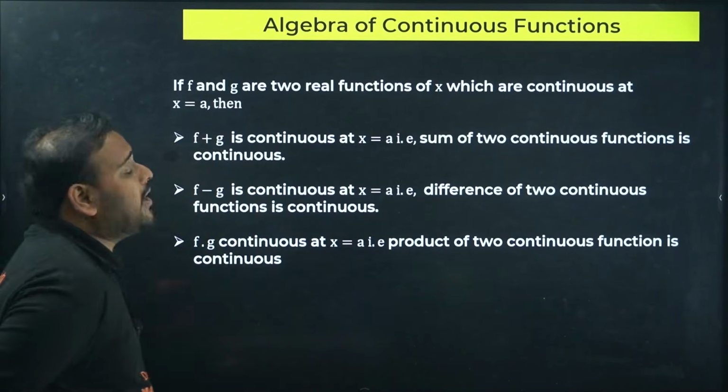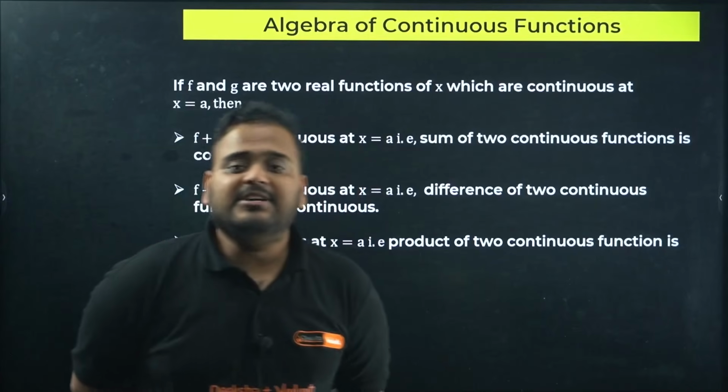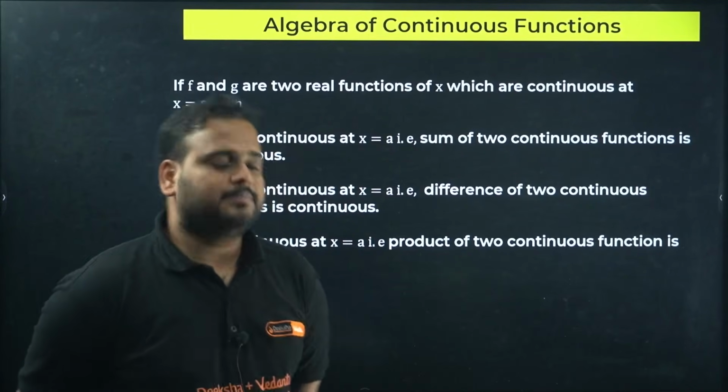Now it's time to understand our next topic, which is algebra of continuous functions.